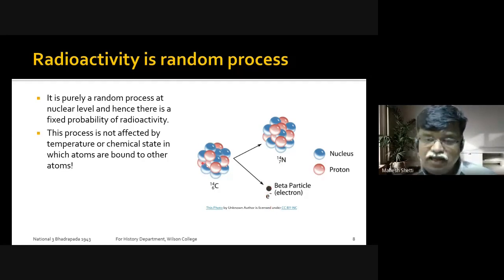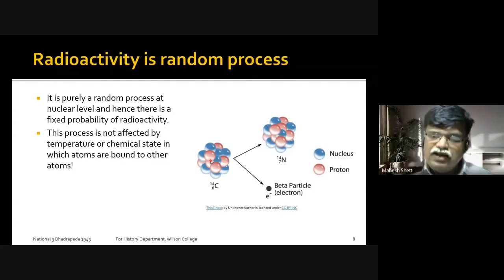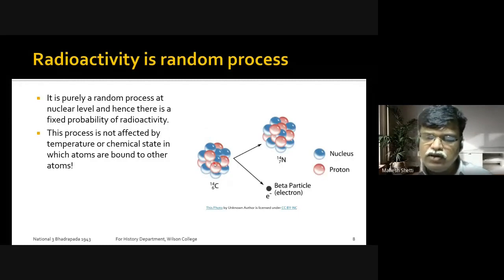Now you may say that if I heat carbon, probably this process will speed up, this is already unstable, so if I heat it, I will increase this rate. No, that doesn't happen. You heat it, you put it in any chemical, you put this carbon in acid. Suppose this carbon is out of wood. You put it in acid, it is not going to change.